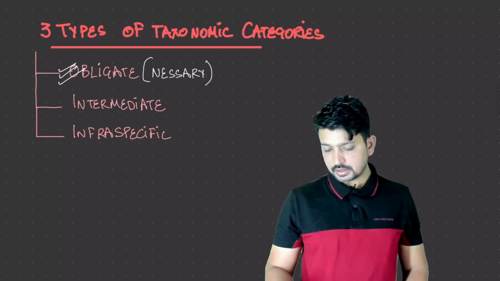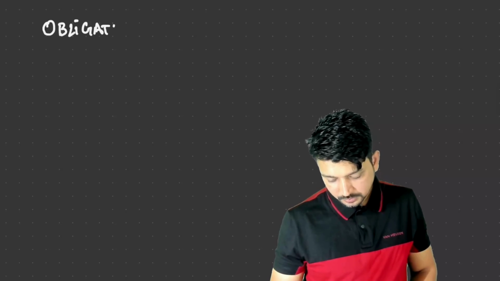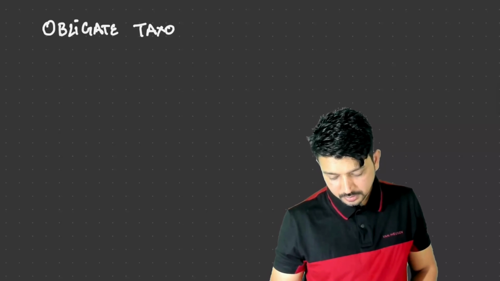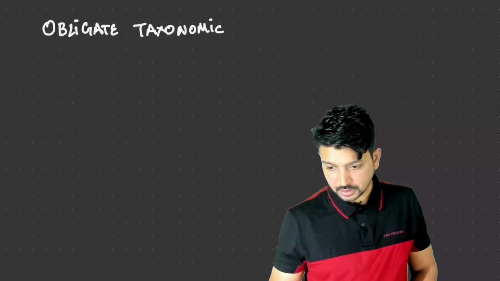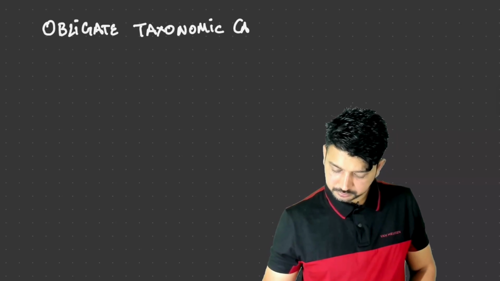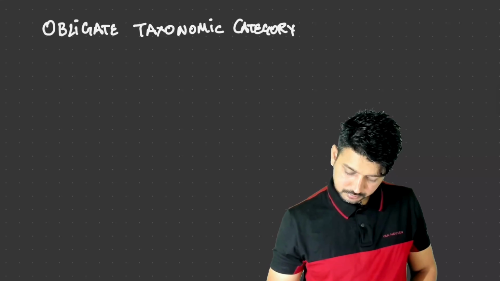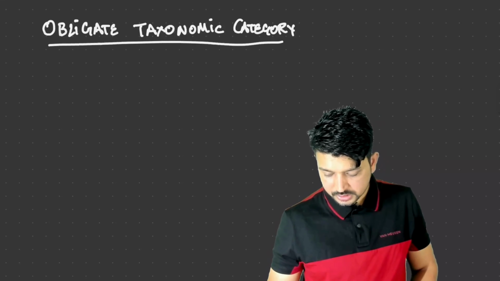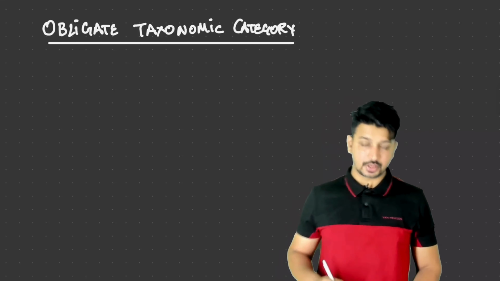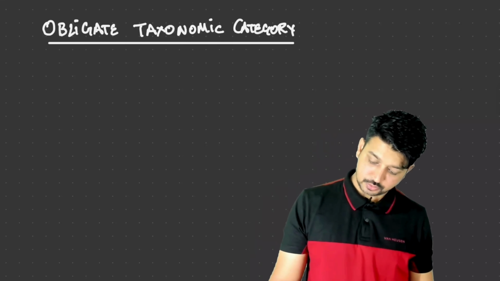So let's understand this obligate taxonomic category in a quite detailed manner. Let's write down the heading: obligate taxonomic category. It's a very important topic that you have to understand.